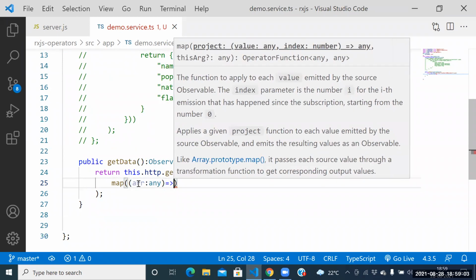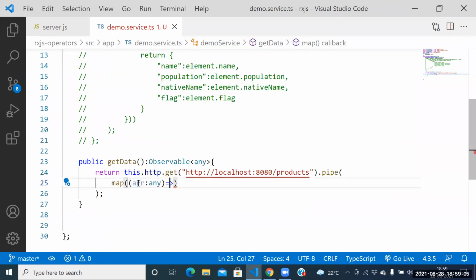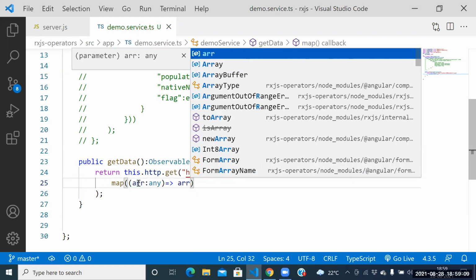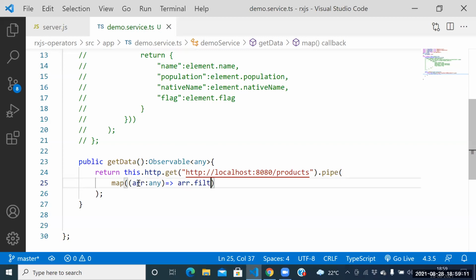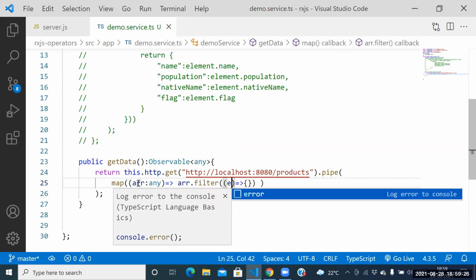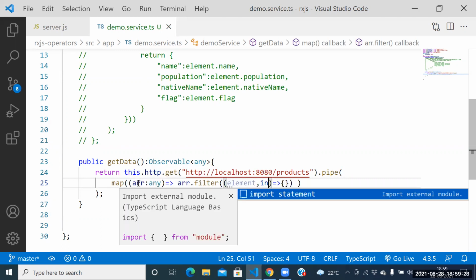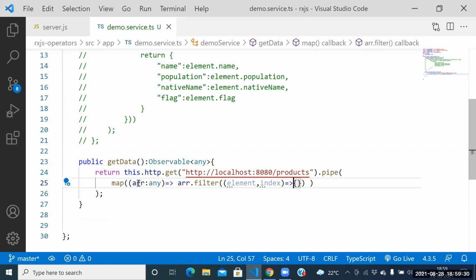For this array, you need to apply some condition now. Which condition we need to apply? Array dot which function? The function is the filter function. Array dot filter function we need to use. Array dot filter of, observe this function here. Array dot filter of element comma, what is the next one? Element comma index here.